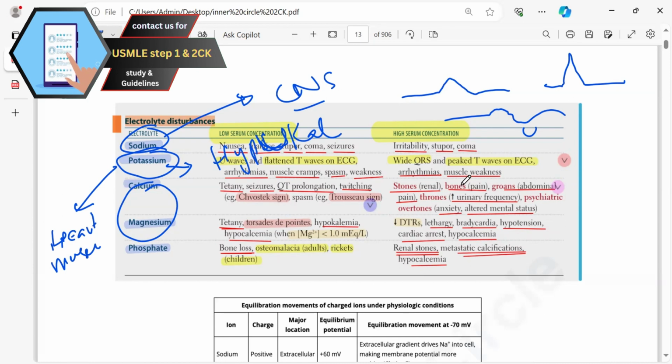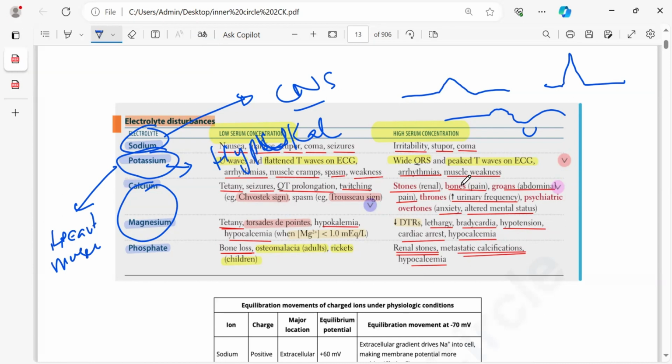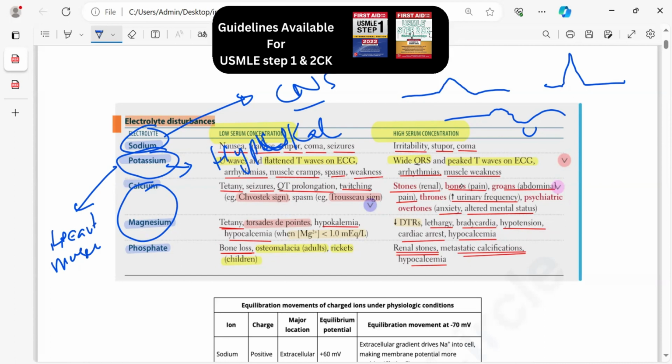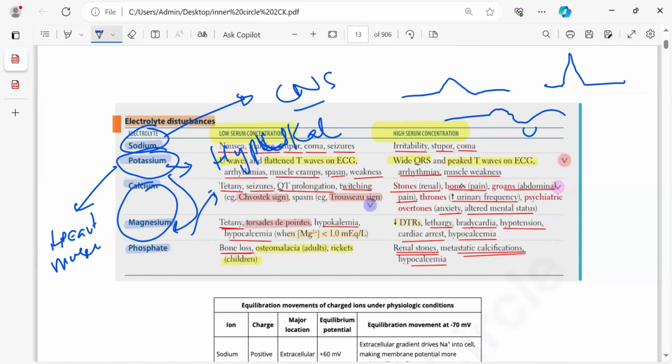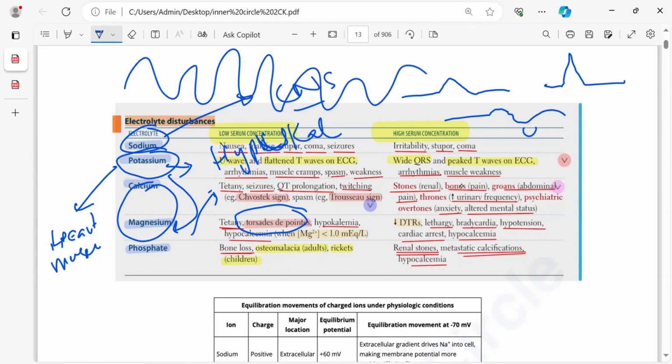Mnemonic is given: stones, bones, groans, thrones, psychiatric overtones. All we will discuss in the future lecture. Then magnesium. Magnesium effect is the same as calcium. When there is low serum concentration, you will have tetany. Important point, this is very high yield, remember, tertiary point. We will discuss. You will have polymorphic ECG findings, like that. Tertiary point.